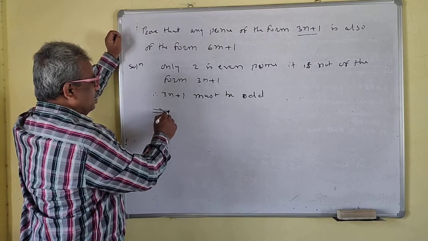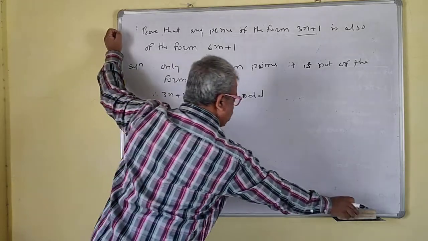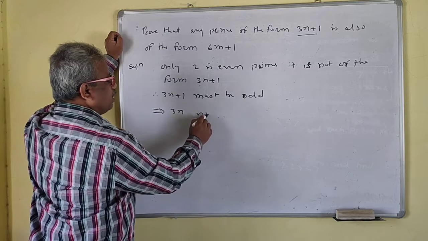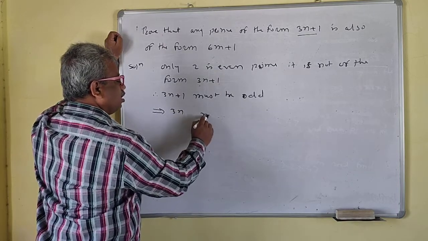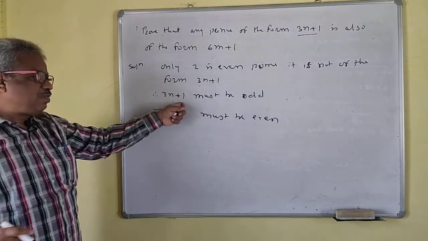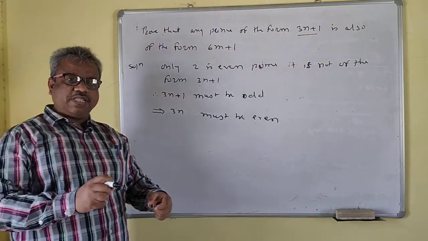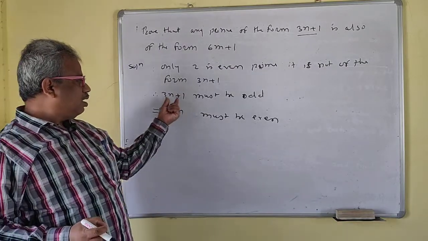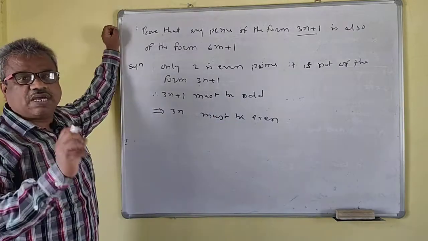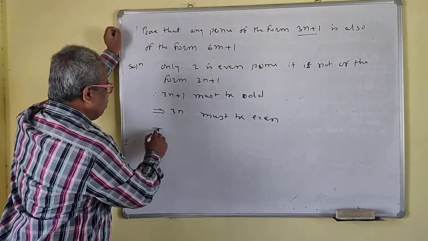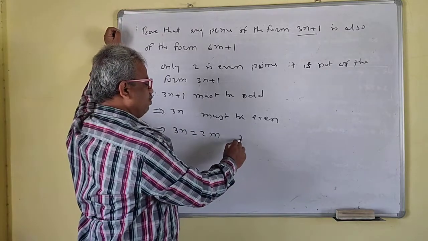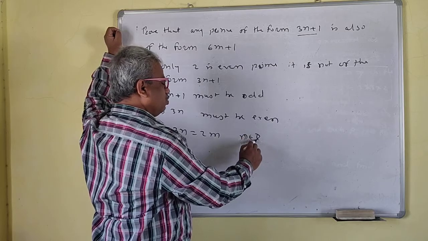What does this imply then? 3n must be even, because 3n plus 1 is odd. If you add 1 to an even number, the number becomes odd. So 3n must be even. That means 3n is equal to 2 times m, where m belongs to Z.